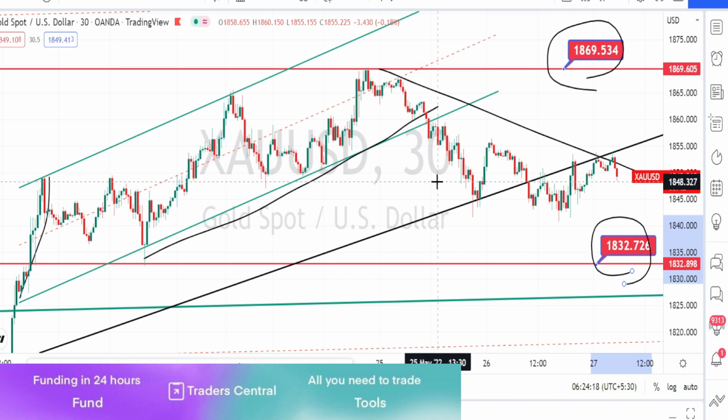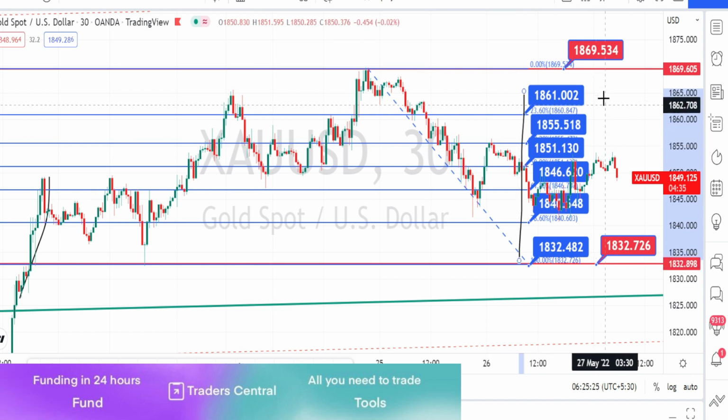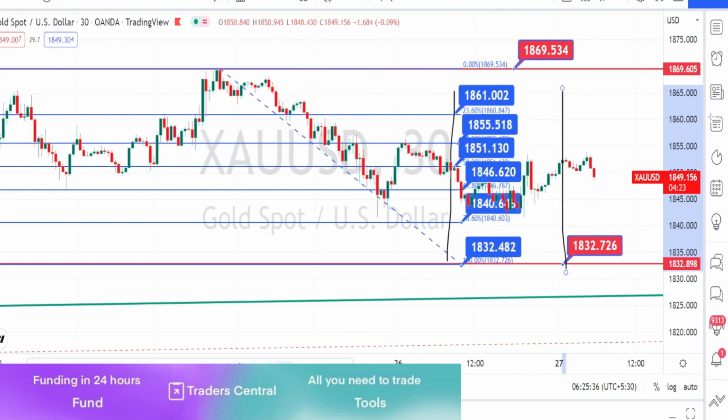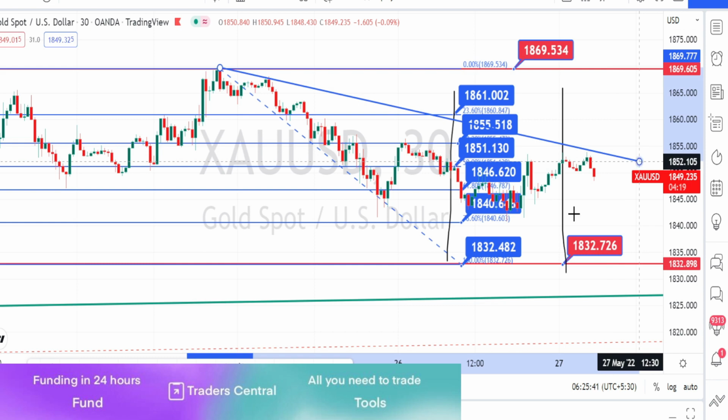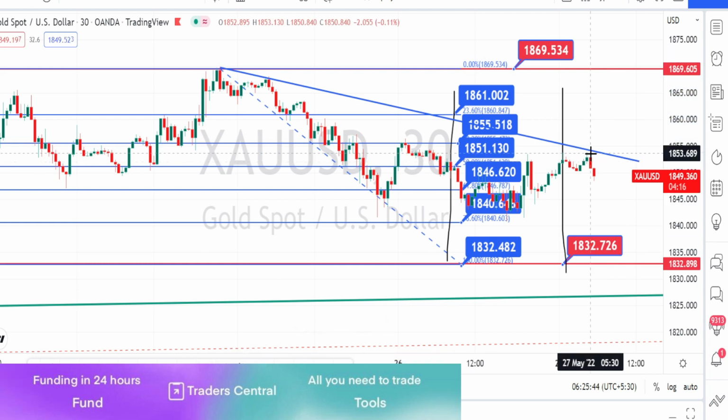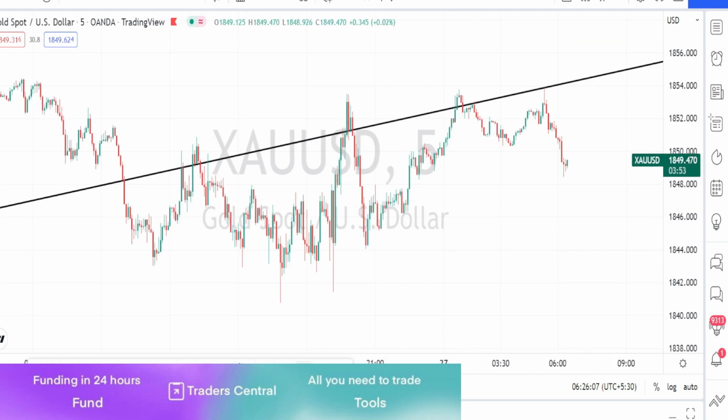Let us mark the support and resistance levels. So the values in blue color boxes are the resistance and support levels for 30 minutes time frame. I would recommend you to draw trend lines like this in order to analyze the current trend of the price action. Based on the direction of the price action, you can take directional trades. Let us do the analysis in 5 minutes time frame. I am in 5 minutes time frame.